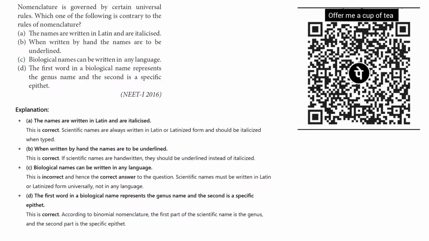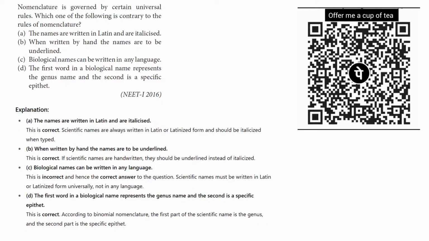Should only the C option, biological names can be written in any language? No, the biological name should always be written in Latin or Latinized form universally, not in any language. You cannot write it in your language like Hindi, or even in English. Although English is a universal language, it should follow these biological nomenclature rules.